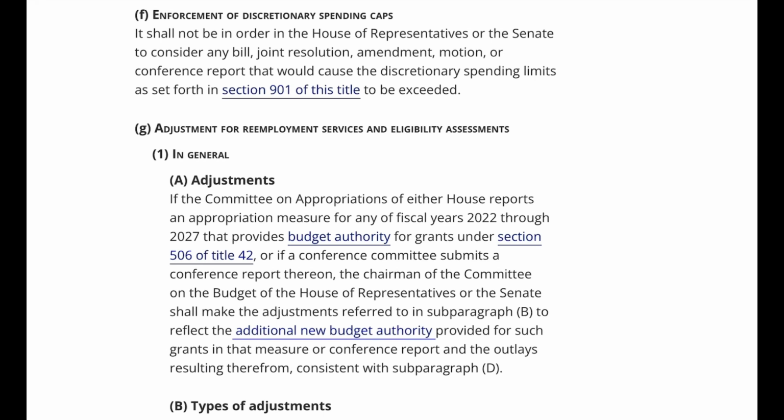G. Adjustment for Reemployment Services and Eligibility Assessments. 1. In general. A. Adjustments. If the Committee on Appropriations of either House reports an appropriation measure for any of fiscal years 2022 through 2027 that provides budget authority for grants under Section 506 of Title 42, or if a conference committee submits a conference report thereon, the chairman of the Committee on the Budget of the House of Representatives or the Senate shall make the adjustments referred to in subparagraph B to reflect the additional new budget authority provided for such grants in that measure or conference report and the outlays resulting therefrom, consistent with subparagraph D.